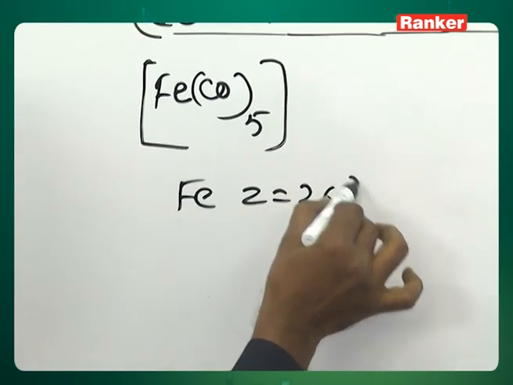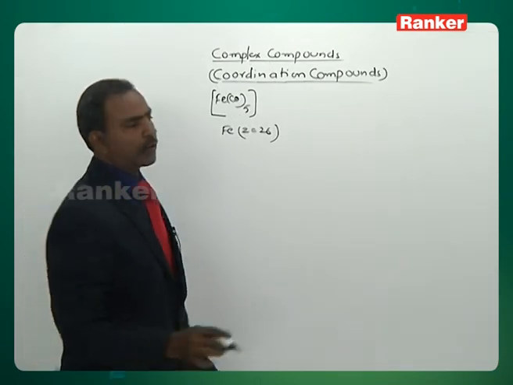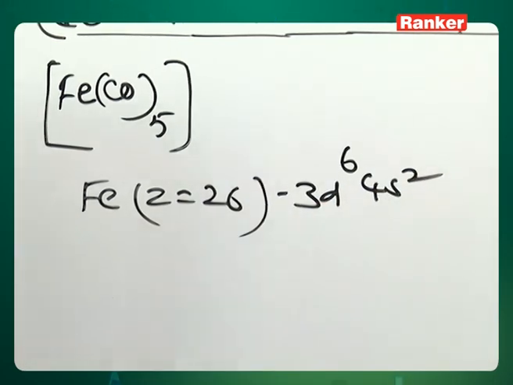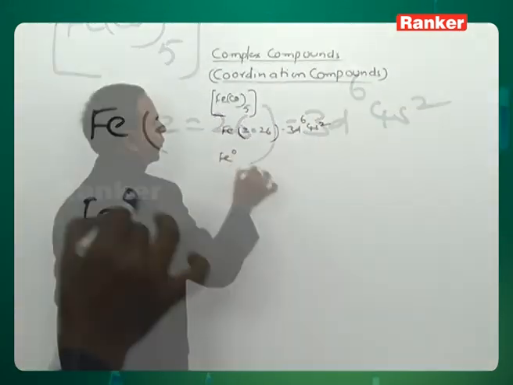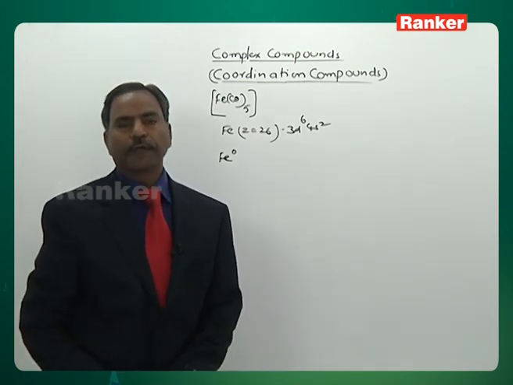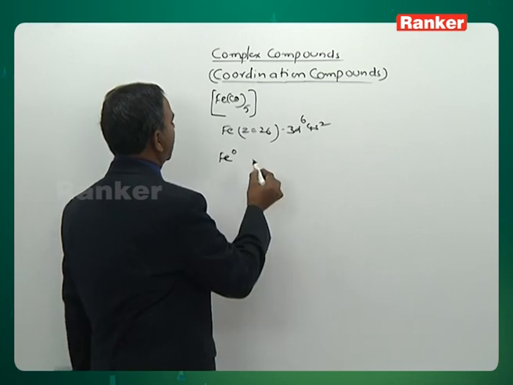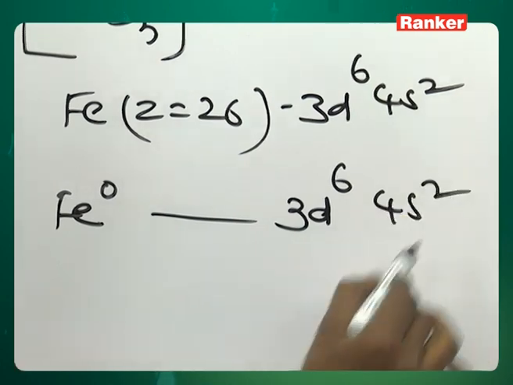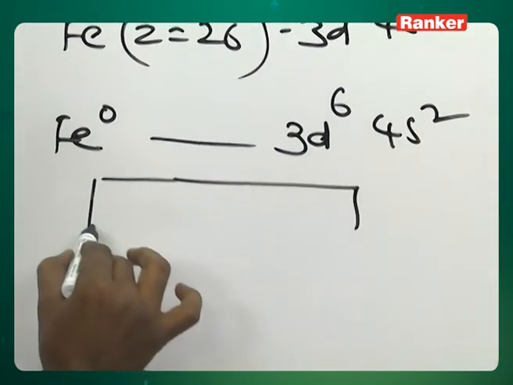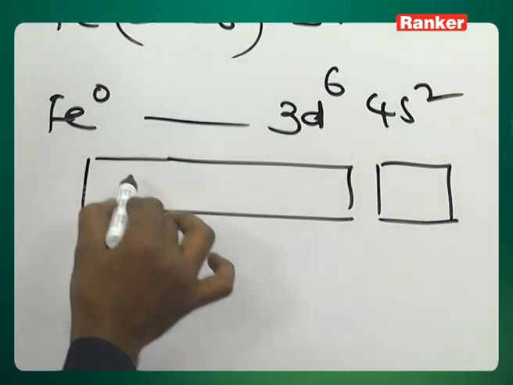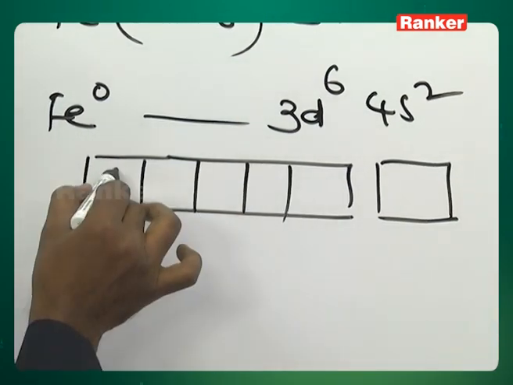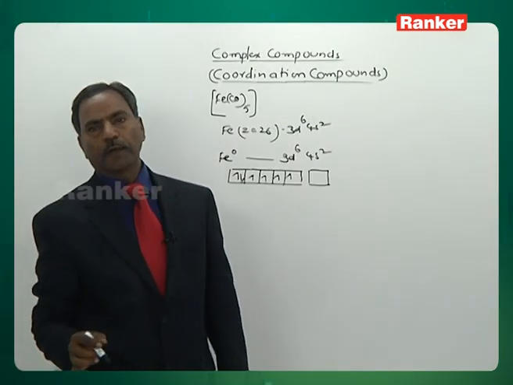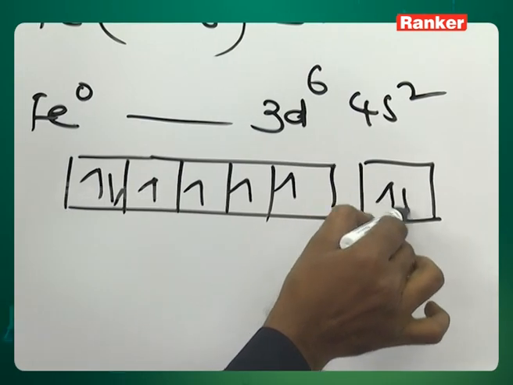Iron, Z is equal to 26. Let us see its electronic configuration. You know well, 3d6 and 4s2. Its oxidation number is 0, since it is a carbonyl complex. Then the electronic configuration remains as such, 3d6, 4s2. The arrangement of electrons in d orbitals: let me show how the electrons are arranged here. D orbitals, 6 electrons, 1, 2, 3, 4, 5, 6. Next, s orbitals. This is the arrangement.